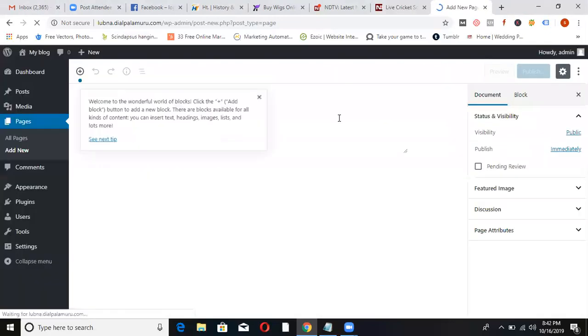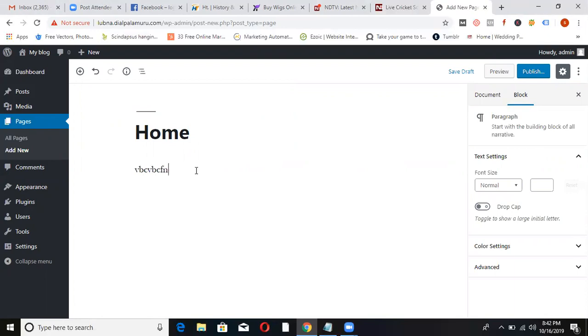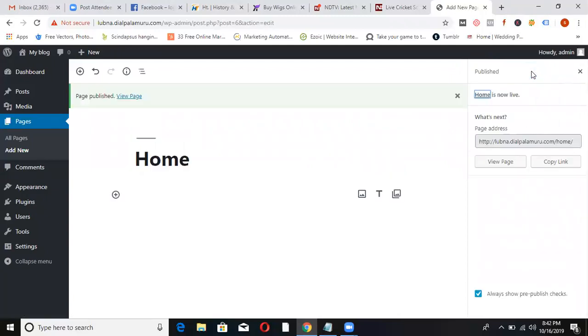Click on add new. Now first, home page. Home. Again, whatever content you want to write, you have to write here. Okay, I'm not writing any content as of now. Later I'll write. Type home and publish. Done. Page has been created. One page has been created.